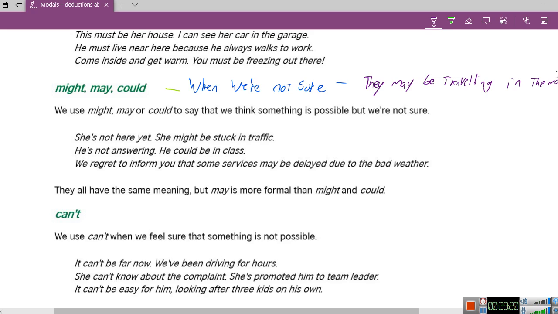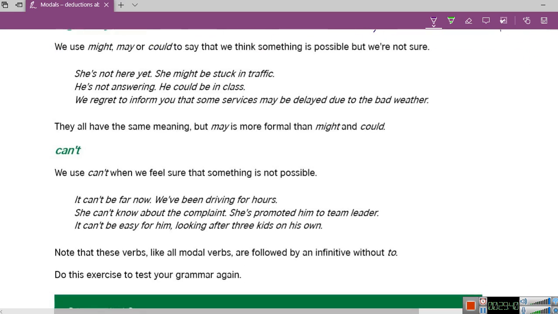And we can leave it like that. Because this is a complete sentence. We have the subject, the verb, and the object. So it's a sentence. It works. They may be traveling in the morning. We can just simply say that. All right? Okay. Very well.